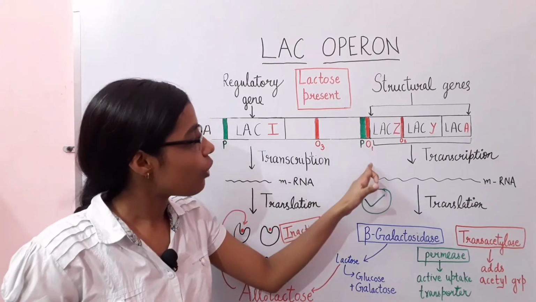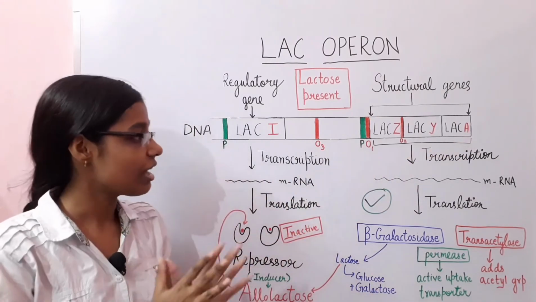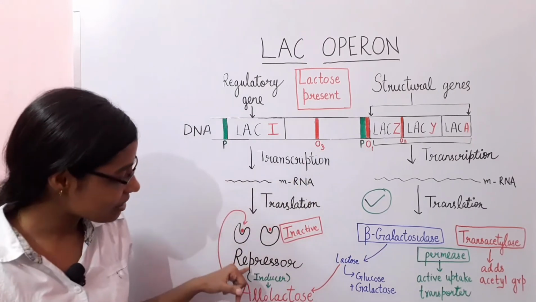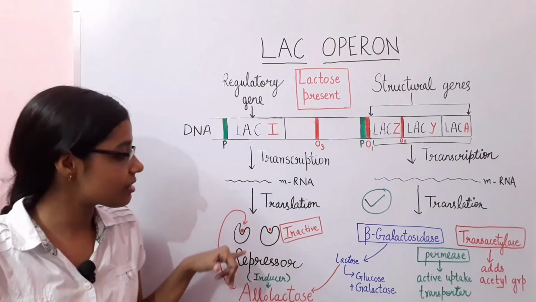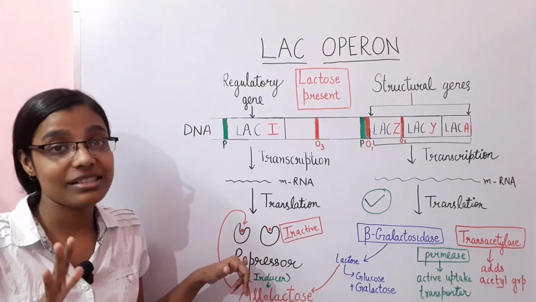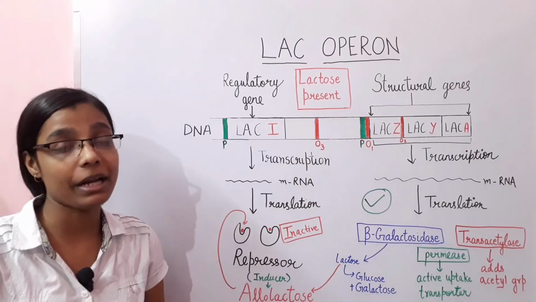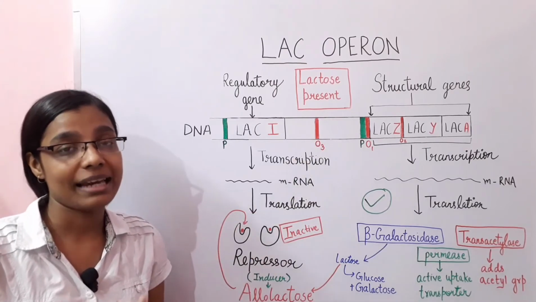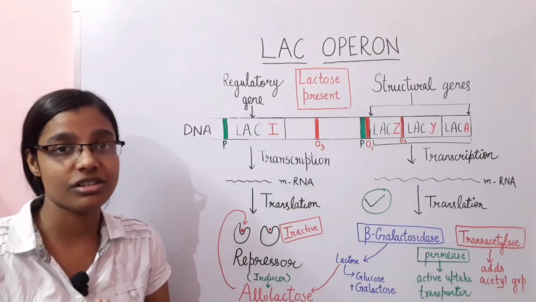Now for the structural genes to undergo transcription and translation, this repressor needs to be inactivated. If the repressor is in an active state, it will bind to that operator promoter region and ultimately stop the transcription of the structural genes.